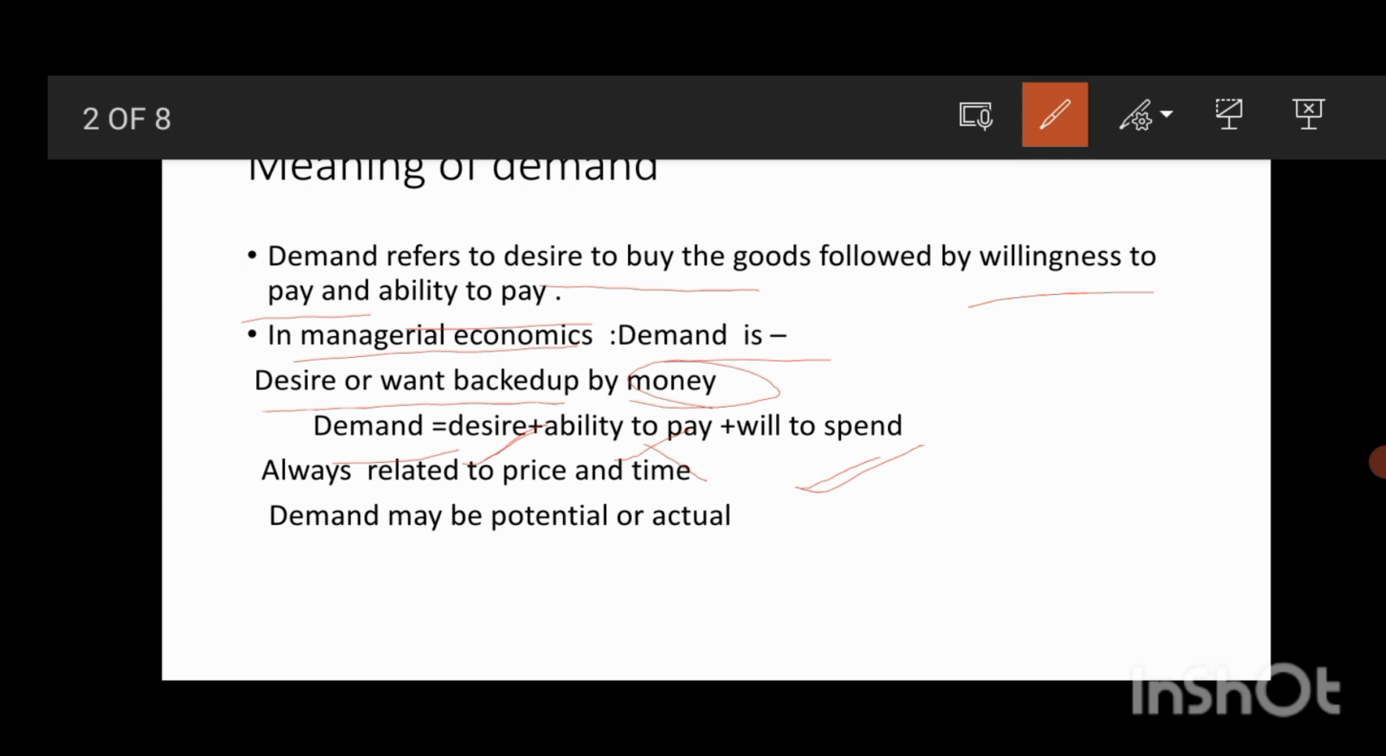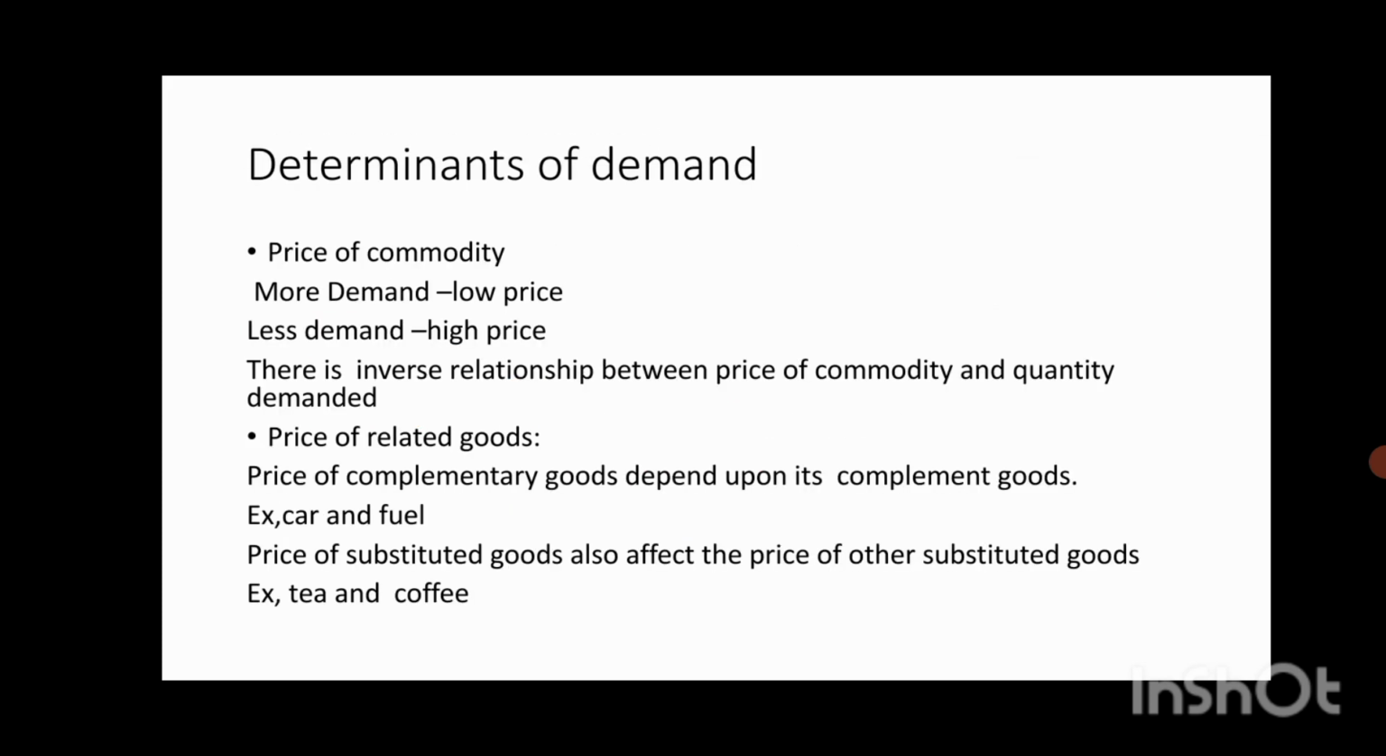Take another person who is a miser and has a lot of money. We can't call his wish to buy something a demand, because he has a desire to buy the goods and has the ability to pay for the goods, but he is not willing to spend for the goods. Demand is always related to price and time. Demand may be potential or actual. So there are several determinants of demand.